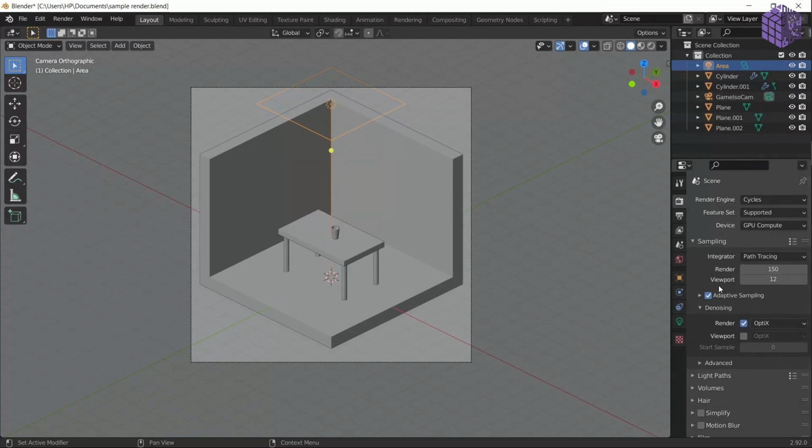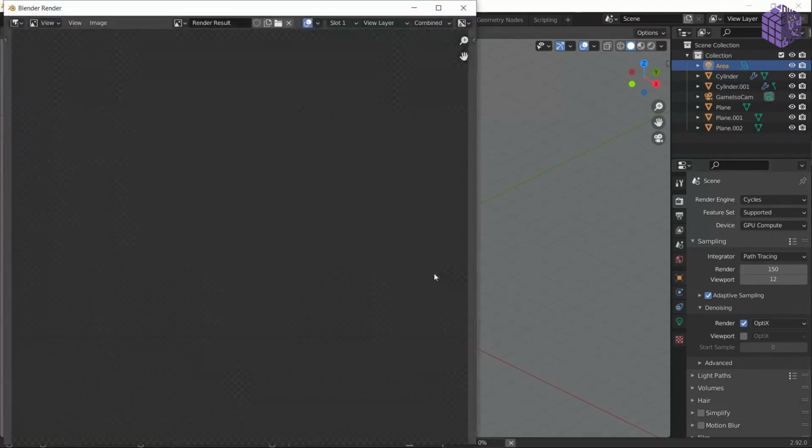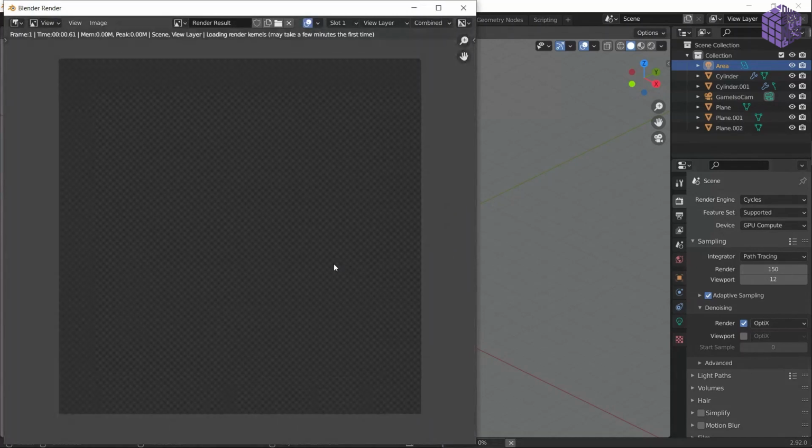Again, it is going to load the render kernel. First time it's probably going to take a lot of time, but let's wait. Let's see how it came. It's going to take a lot of time.